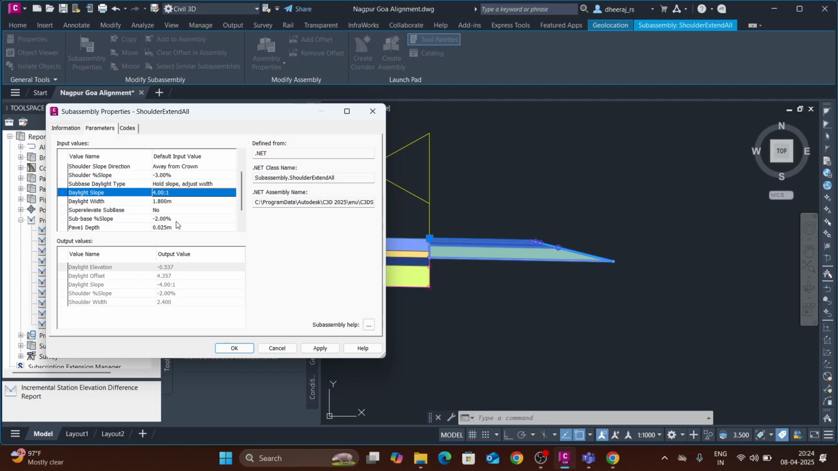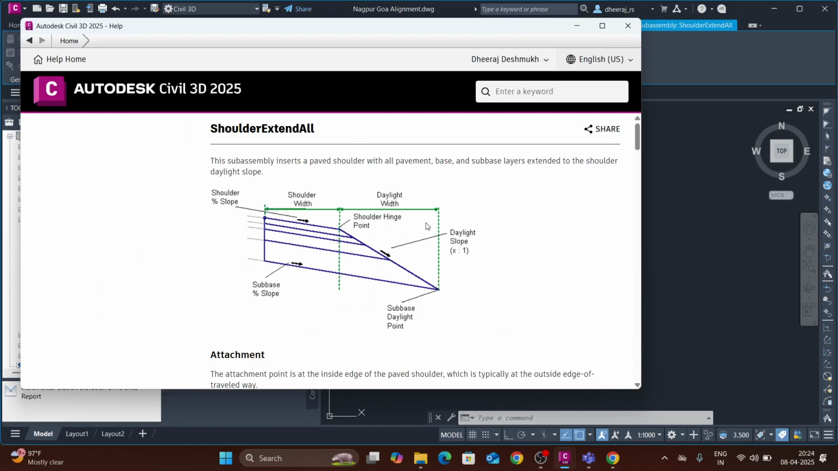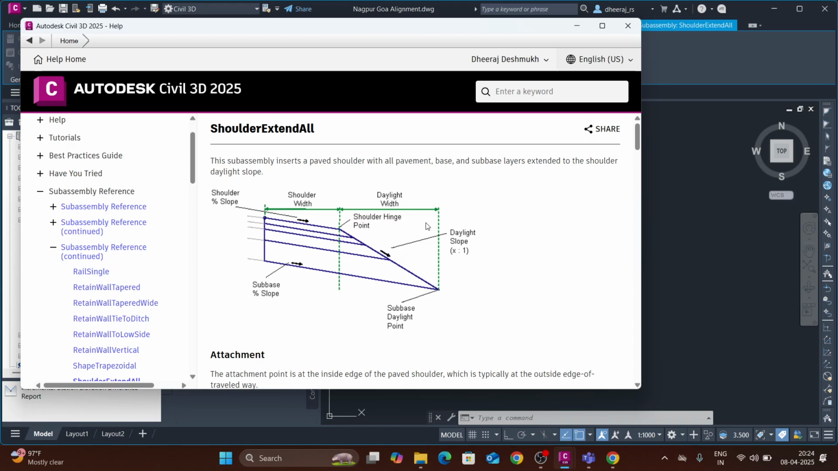Daylight slope. Now you can see there is a daylight slope in the subassembly. You can see the subassembly help will only be active when there is an internet connection.